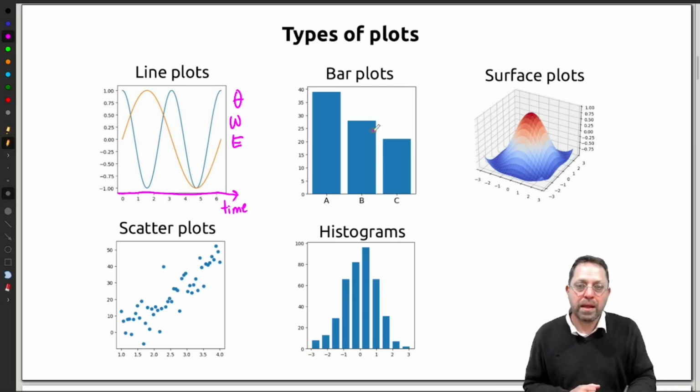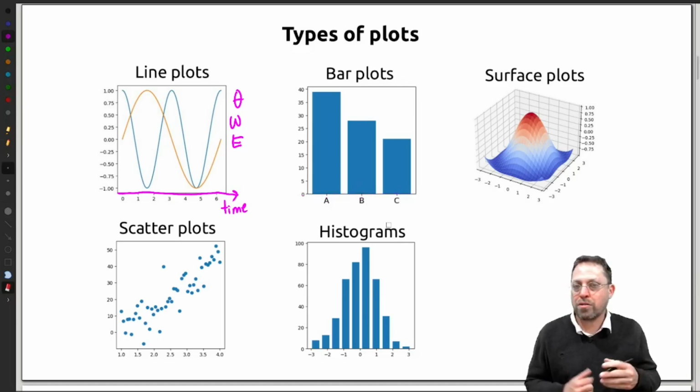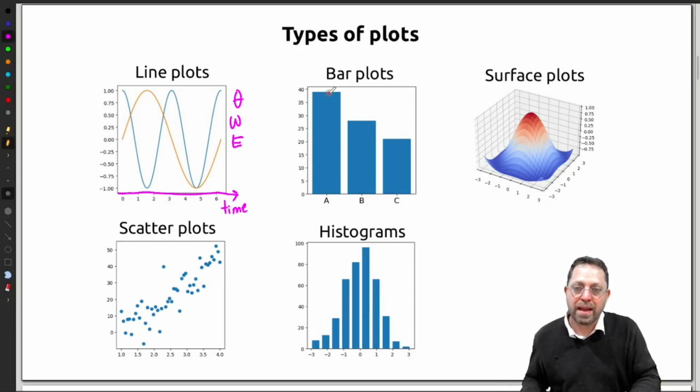Related to a line plot is a bar plot. The difference between a bar plot and a line plot is that in a bar plot, the independent quantity is discrete valued, so different categories instead of a continuous value like time. In this example, perhaps A, B, and C are the grades for students in a class. So this is indicating that we have, say, 38 A's and 28 B's and 21 C's in this classroom.